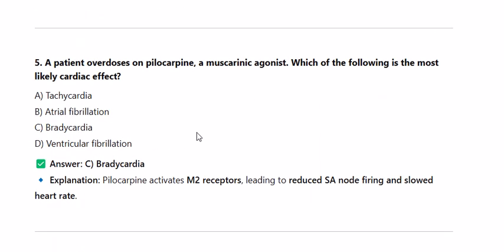5. A patient overdoses on pilocarpine, a muscarinic agonist. Which of the following is the most likely cardiac effect? A. Tachycardia. B. Atrial fibrillation. C. Bradycardia. D. Ventricular fibrillation. Answer: C. Bradycardia. Explanation. Pilocarpine activates M2 receptors, leading to reduced SA node firing and slowed heart rate.